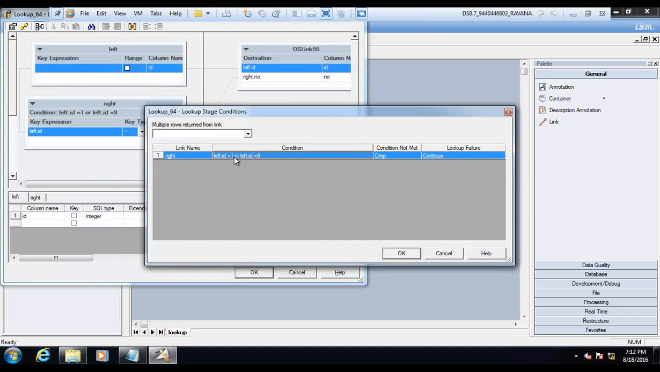Okay, that's the reason I'm confused. The link name says right. The link name right is for the lookup failures, the lookup checking. The condition here is on the left link. So you are getting only two records from the source. You have 10 records, and from that you are picking only two records.